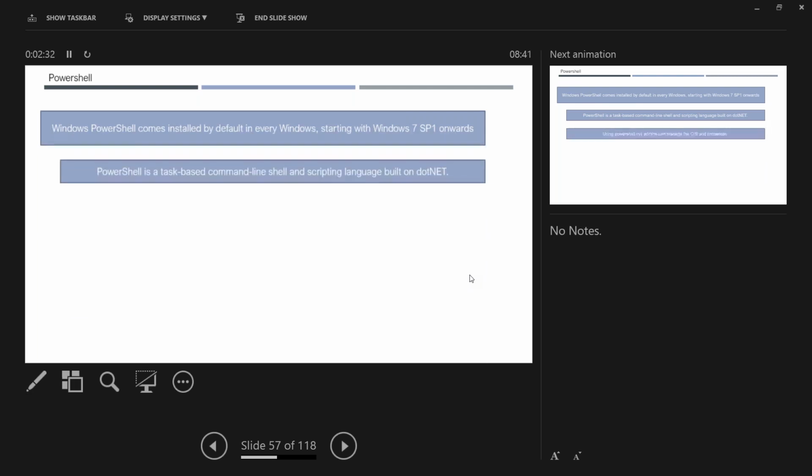Okay, so basically this is built on .NET. The underlying technology for the PowerShell is .NET. Let us say if you think that you do not have some command available in PowerShell, or if you want to create some reusable components, you can go ahead and create them in .NET and import into your PowerShell. But that's very advanced.